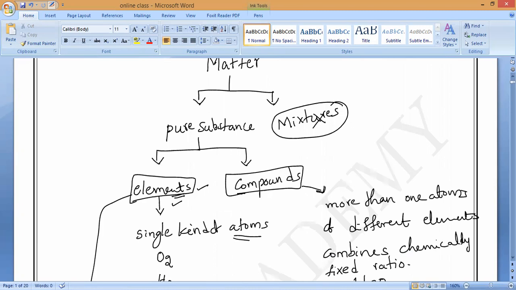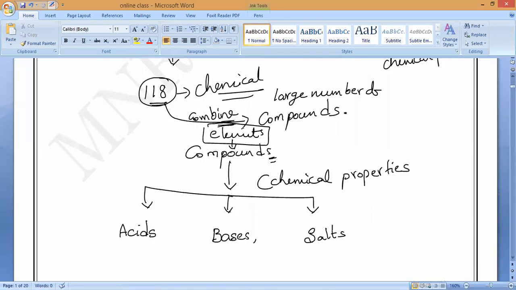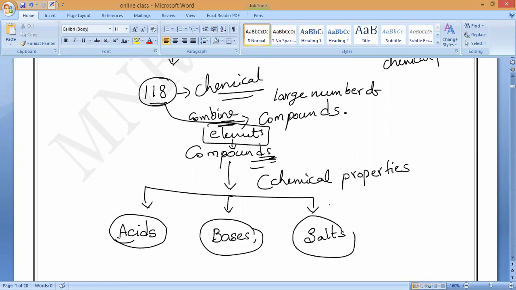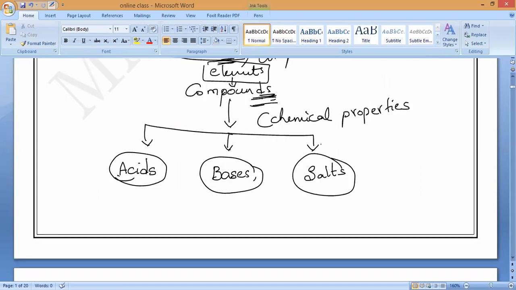That is what you have to remember. How are these acids, bases, and salts coming? Acids are compounds only. Bases are compounds only. Salts are also compounds only. But here, an MCQ question may be asked: on what basis are you segregating them?